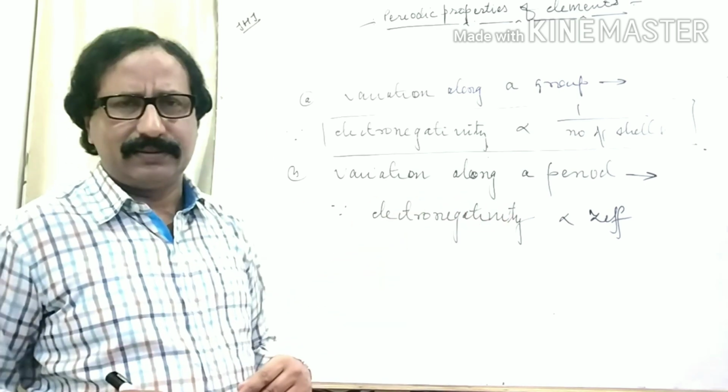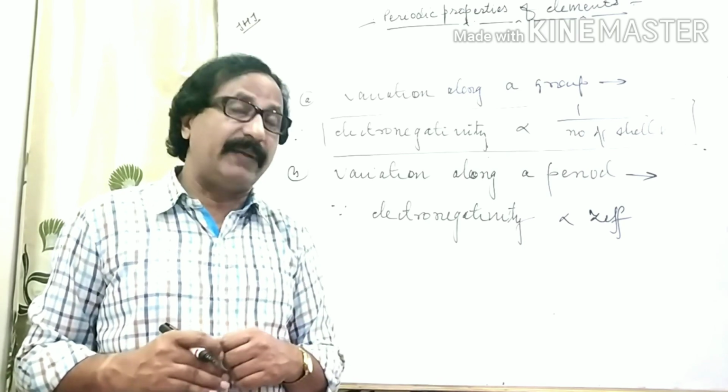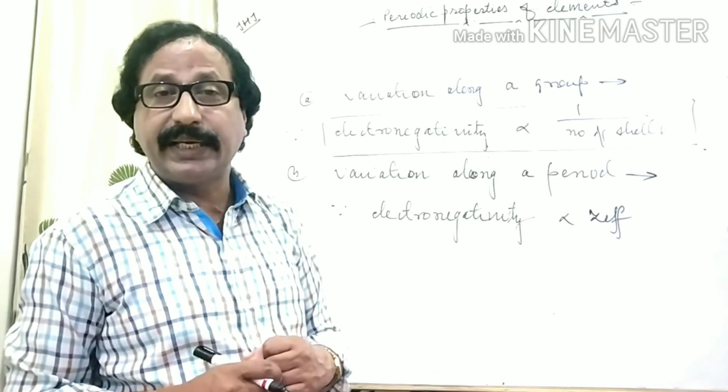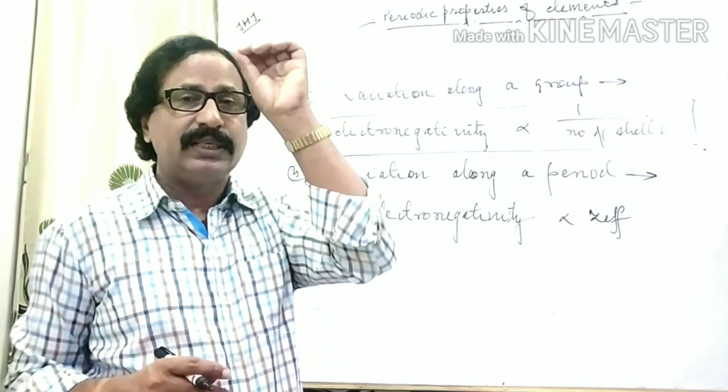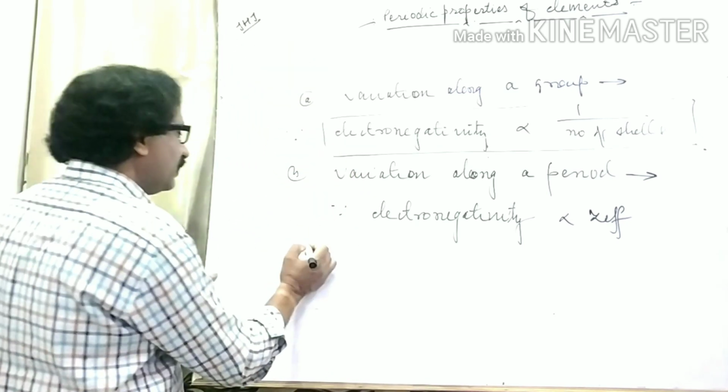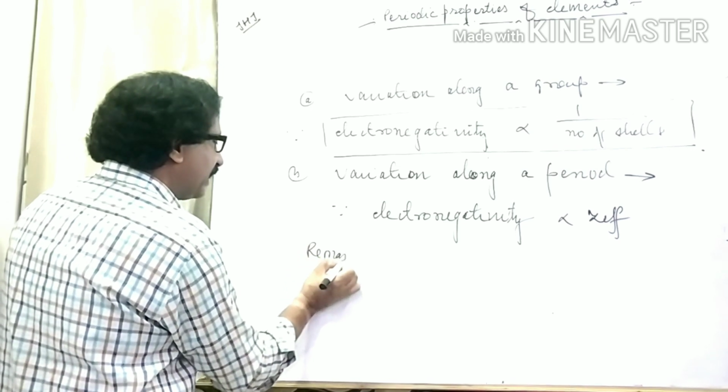How will you explain the intensity of electronegativity on the basis of the number of electrons in their outermost shell? For this purpose, one relation as a remark.